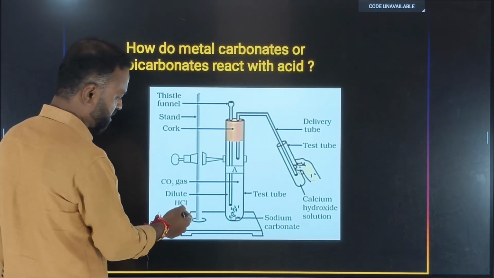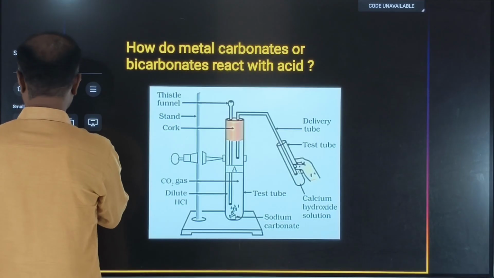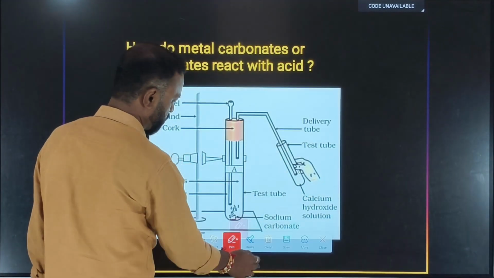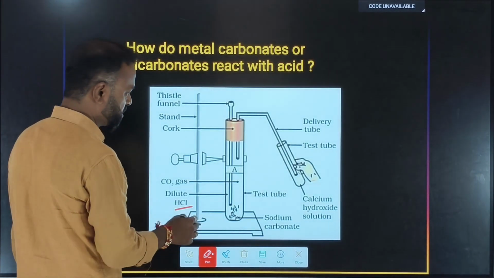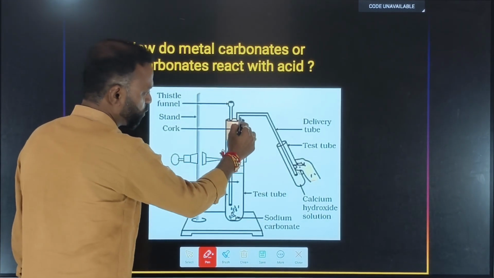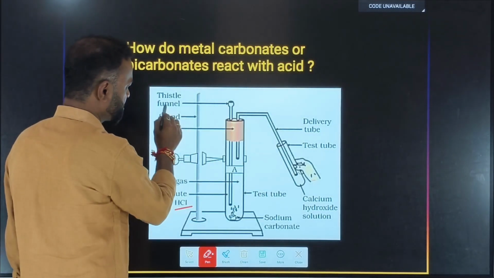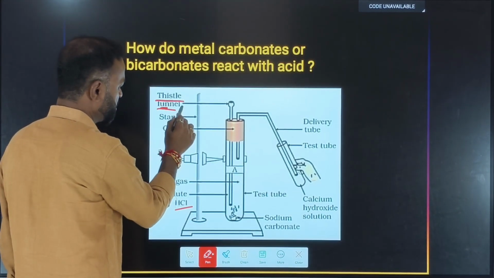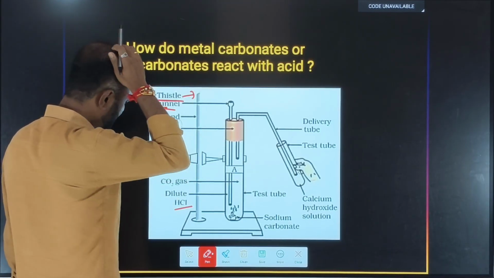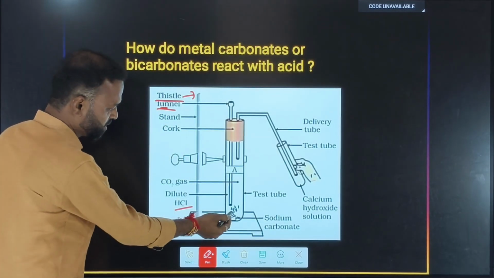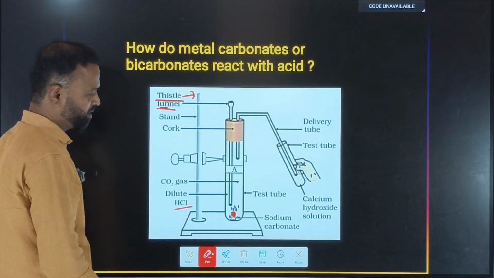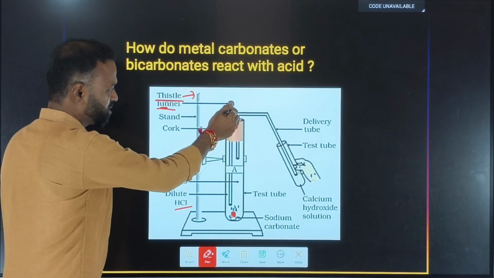Inside the test tube, first we will take the dilute HCl, that is the hydrochloric acid. Then we should put the rubber cork. Inside that we should put one delivery tube and one thistle funnel. What is this? Thistle funnel. This is meant to add the sodium carbonate, or we can add the HCl also. Or first you take inside the sodium carbonate or sodium bicarbonate, then put the rubber cork along with the thistle funnel.